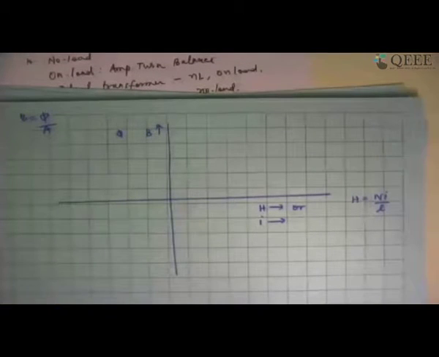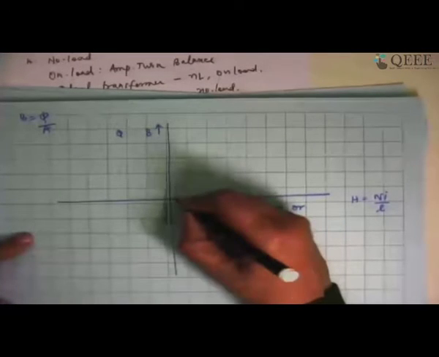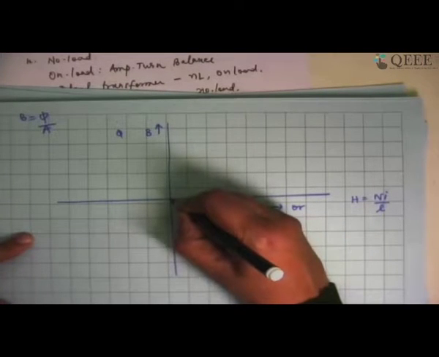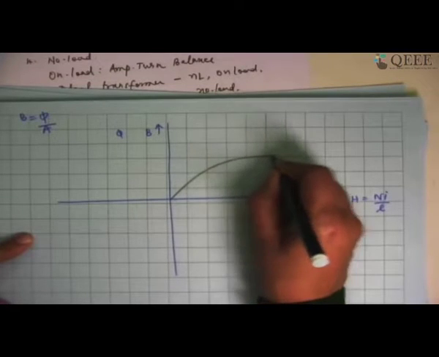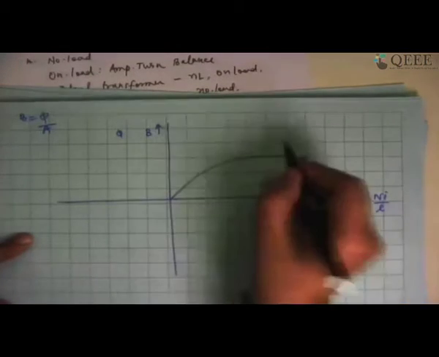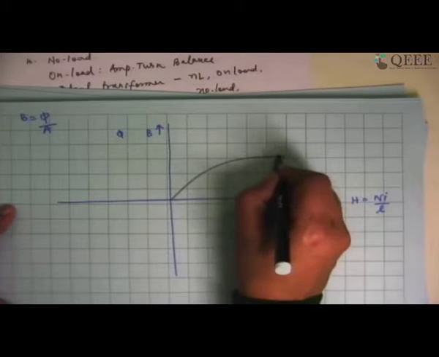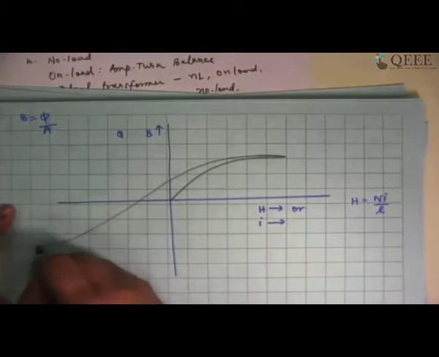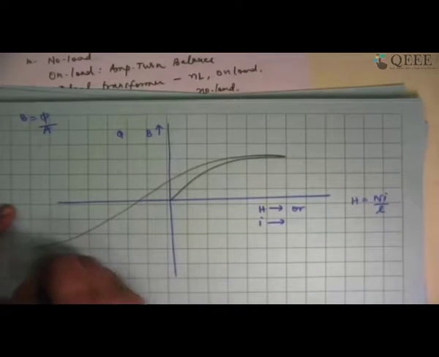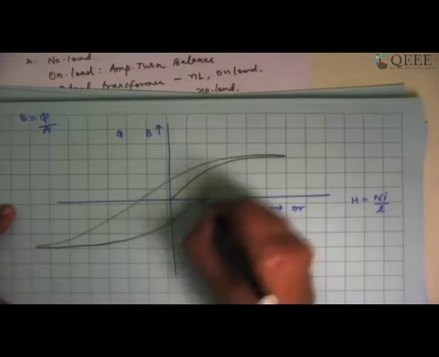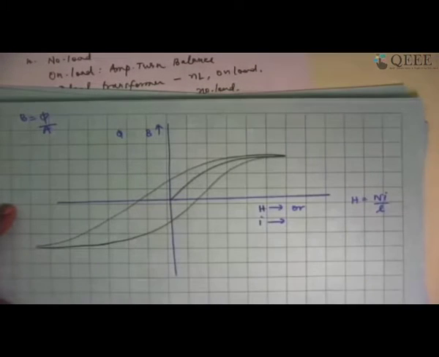Right? Now let me draw the hysteresis loop. When I take a new sample of iron, it would have increased linearly, it would have reached saturation. Once I start decreasing the current, it would have gone like this, and it would have gone into the reverse direction like this. And when I do this again, it is going to go like this. This is the hysteresis loop.